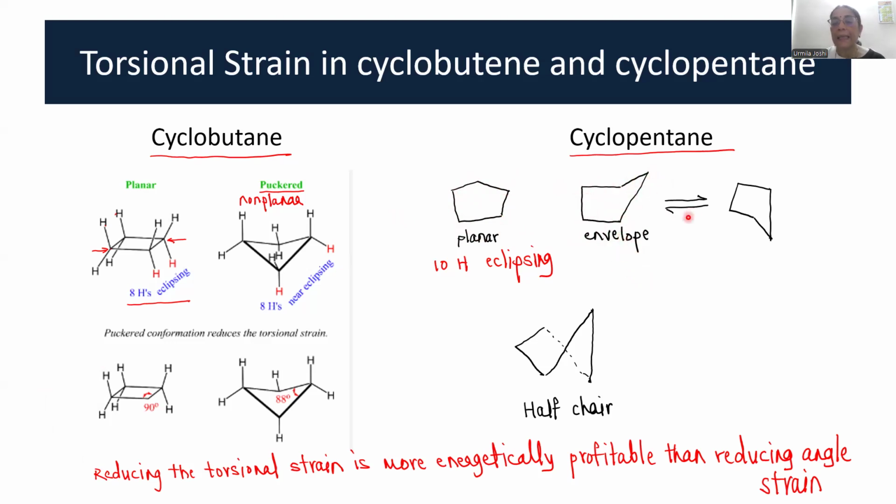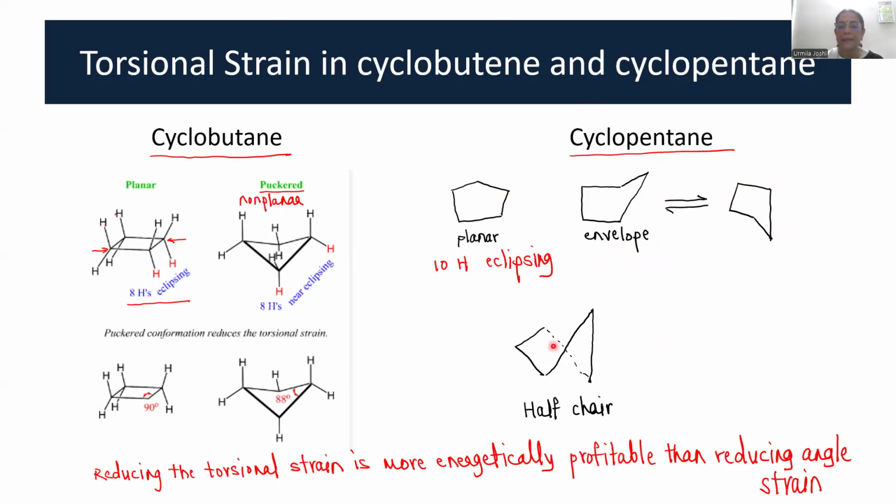And this is a dynamic envelope because it is not only 1 carbon; instead, another carbon can also go to the upper plane. And secondly, instead of going to the upper plane, it can also go to the lower plane. So 4 carbons are still in one plane and the 5th carbon is in a different plane, which is known as an envelope conformation.